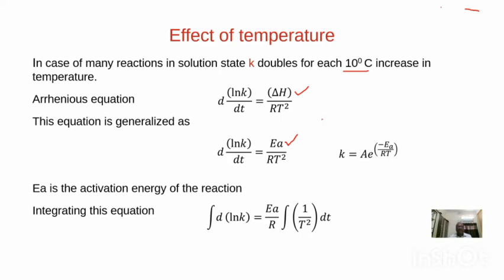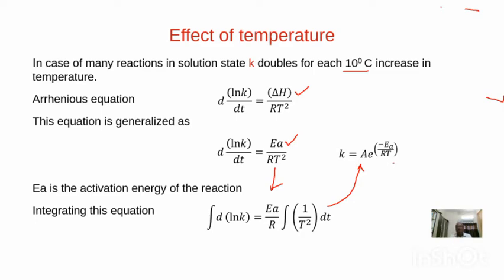In this, R is the universal gas constant, T is absolute temperature, K is the rate constant, and d by dT is a differential operator. Integrating this equation, we get finally K is equal to A into e power minus Ea by RT.